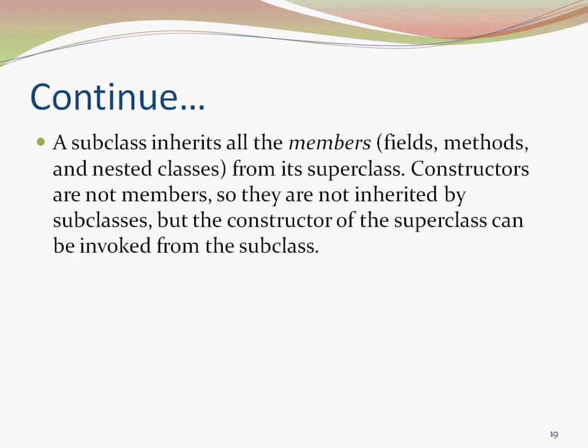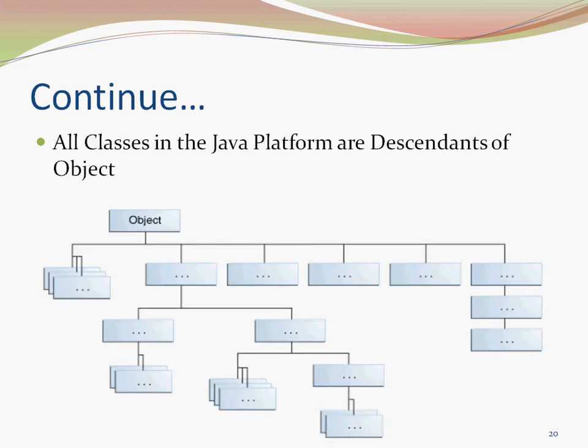A subclass inherits all the members, fields, methods, and nested classes from its superclass. Constructors are not members, so they are not inherited by subclasses, but the constructor of a superclass can be invoked from the subclass. We can see that all the classes in the Java platform are descendants of Object.